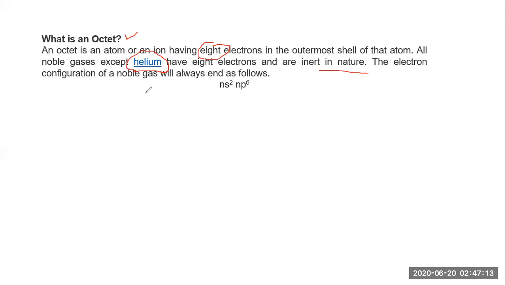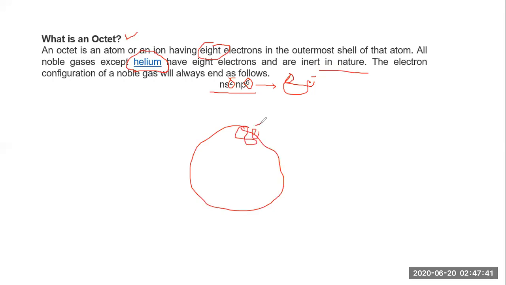So the electron configuration of a noble gas will end as ns2 np6. This p subshell has 6 electrons and this s subshell has 2 electrons, in total considered as 8 electrons. Okay, so that's how the octet rule is complete. In the outermost shell, if it contains 8 electrons, then the octet is complete. This is the exact rule of the octet.